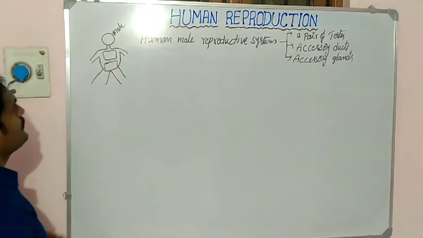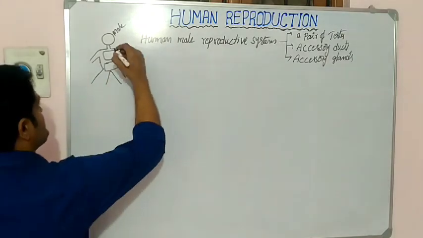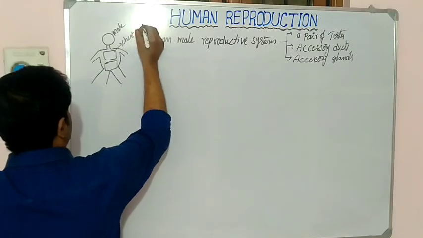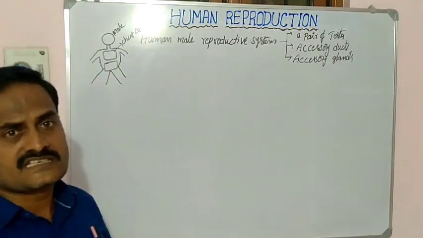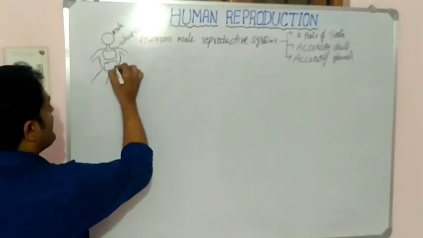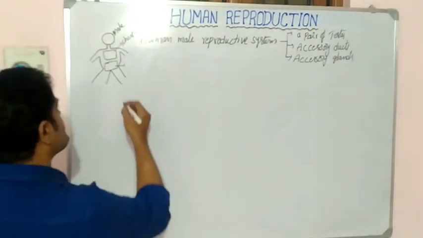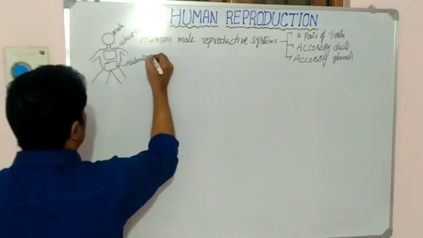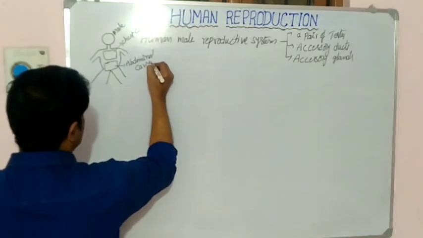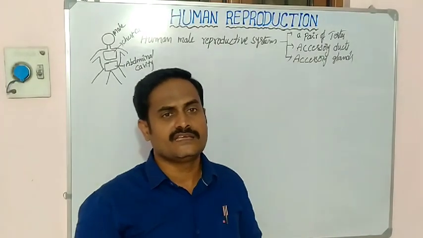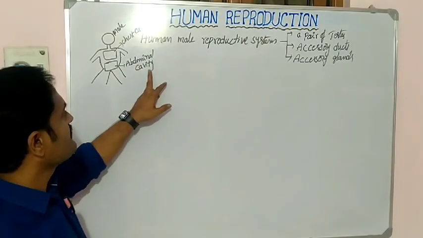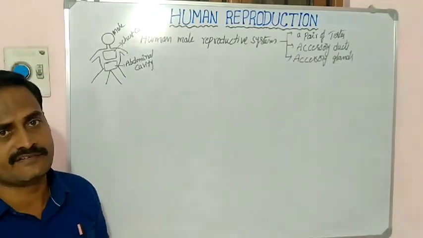The upper body cavity is called the chest cavity. Below the chest cavity, one more cavity is present, called the abdominal cavity. So the human body consists of majorly two cavities: the uppermost is the chest cavity, and below it is the abdominal cavity.